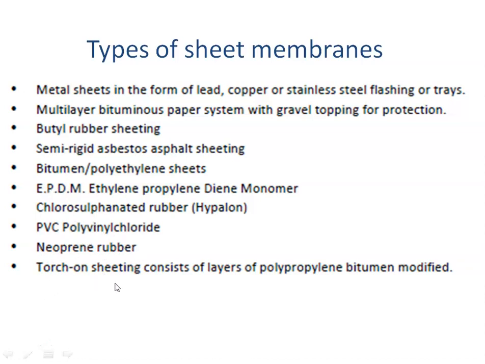Then torch-on sheeting consisting of layers of polypropylene bitumen modified. So torch-on means that when you apply this bituminous material, the joints will be sealed by the use of a blowtorch, or heating that joint and then fusing the joints. So you could just remember some of these names. You might be asked in the exam what the types of membranes which are used for sheeting.